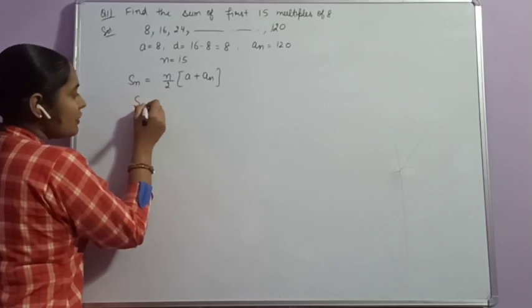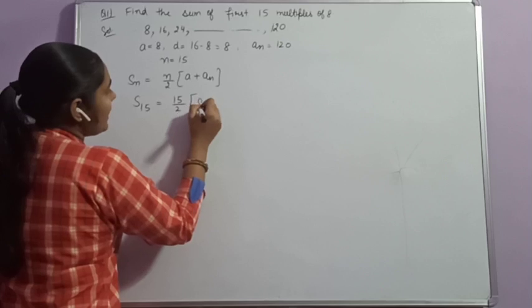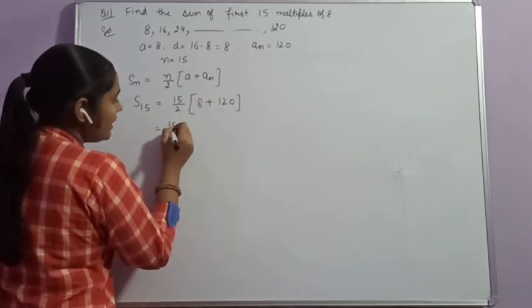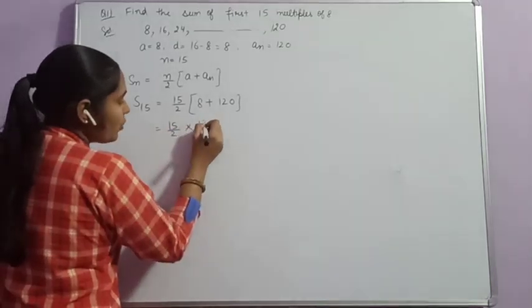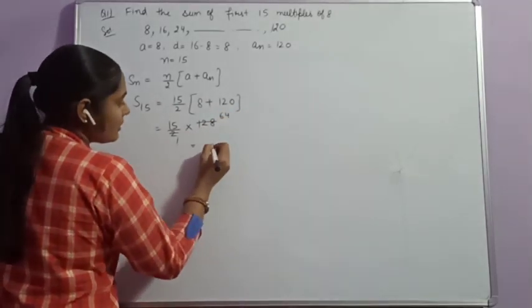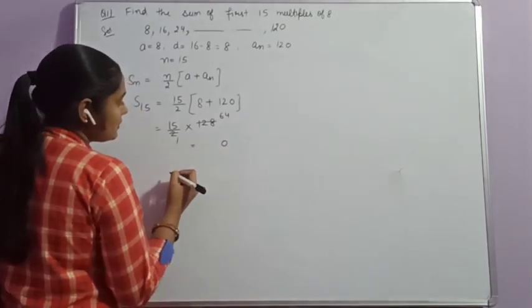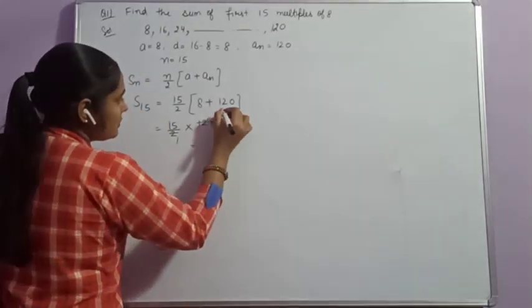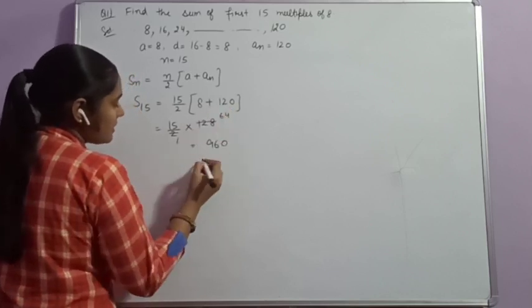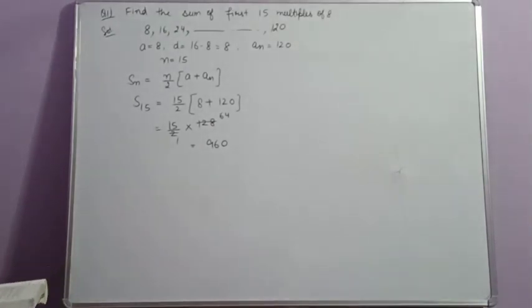Here the value of n is 15, that is equal to 15 by 2 into 8 plus An is 120, that is equal to 15 by 2 multiplied with 128. 2 ones are 2, 2 6s are 12, 2 4s are 8. 15 multiplied with 64, that is 960. That will be the sum of the first 15 multiples of 8.